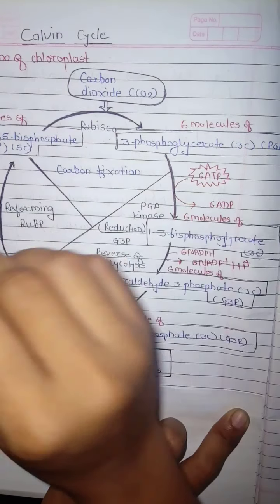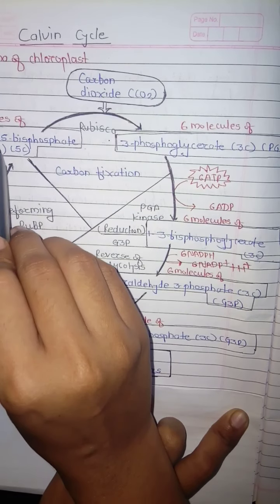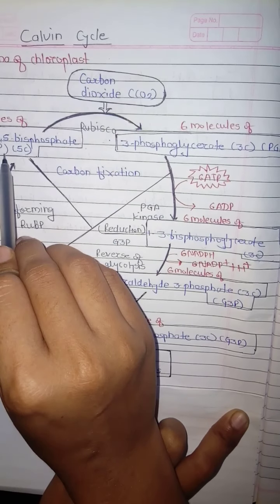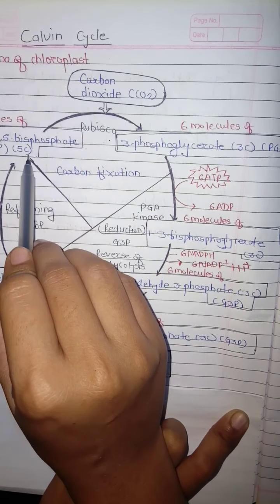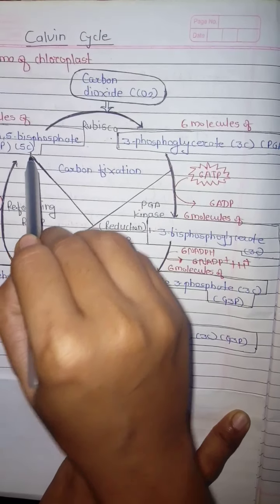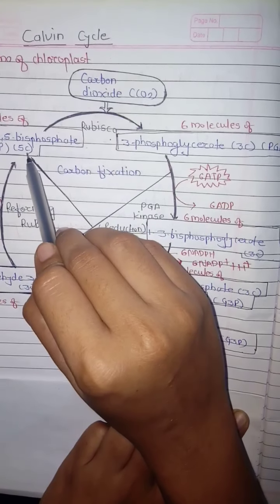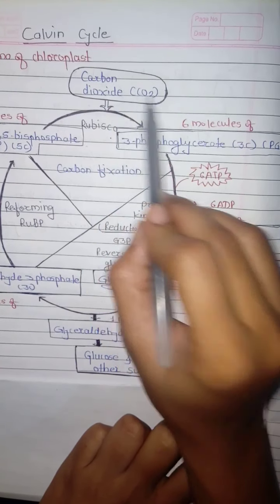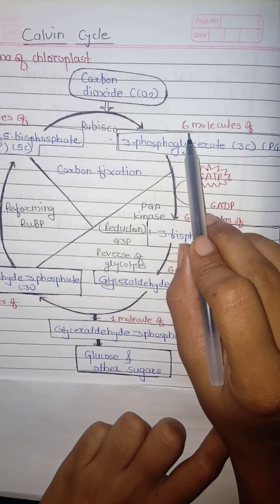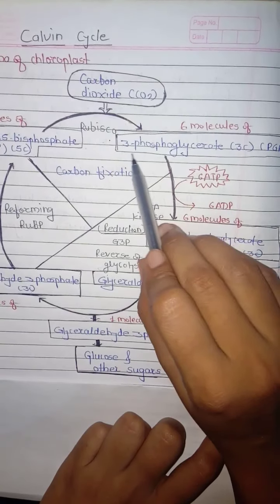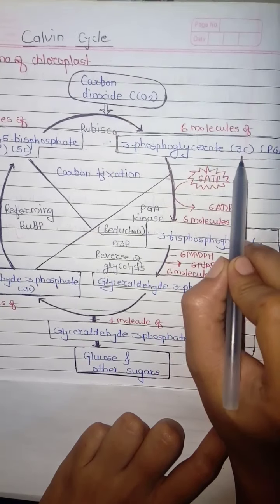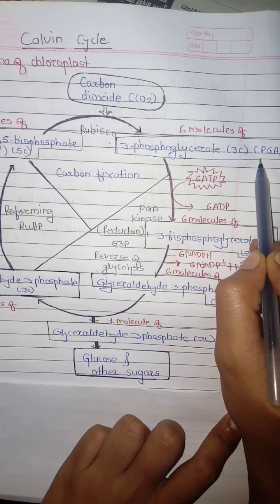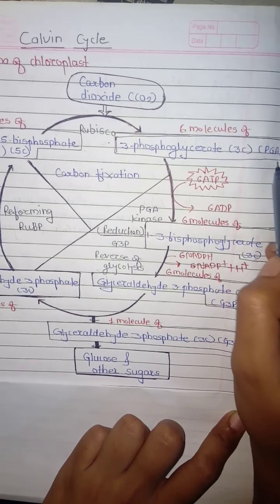So here you will see ribulose 1,5-bisphosphate, called RuBP, which is a 5 carbon compound. This 5 carbon compound reacts with carbon dioxide, which forms 6 carbon